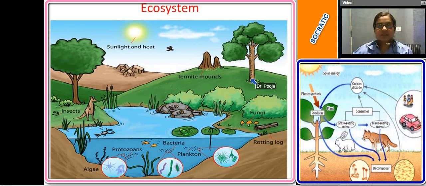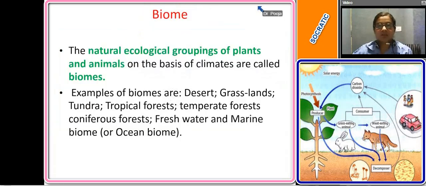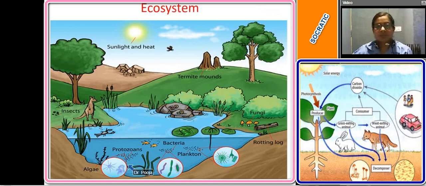See, in this ecosystem, we have all the living organisms like bacteria, protozoa, algae, insects, fungi, and the non-living or abiotic components like a rotting log, sunlight and heat that constitute the ecosystem. Okay? Is it clear? All these ecosystems are extremely pure and healthy.